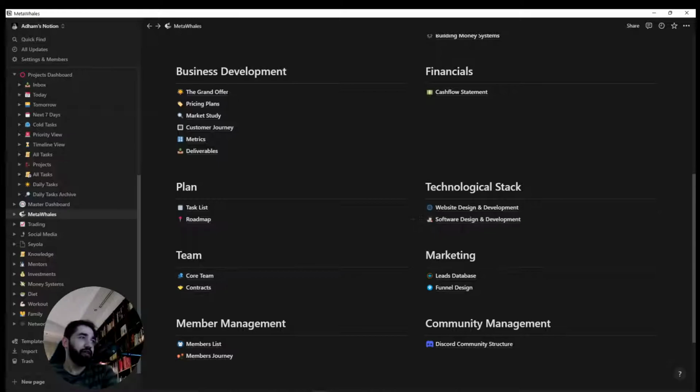Then this is where it gets interesting. Basically, the technological stack. You have the website, the development, the courses, and how we get everything together. Then we have the software design and development. This is where it's going to get really interesting, because we have a unique idea here that we're going to innovate on. We're going to look at it in a very different way than how the market currently is. That's why I said studying the competition wouldn't help us in any way.